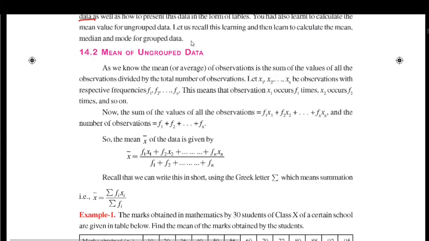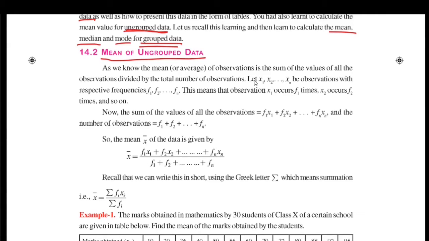We have various central tendencies. The various central tendencies of the data are mean, median, and mode. Mean, median, and mode can be found for ungrouped data and also for grouped data. Now, how do we find the mean of ungrouped data?